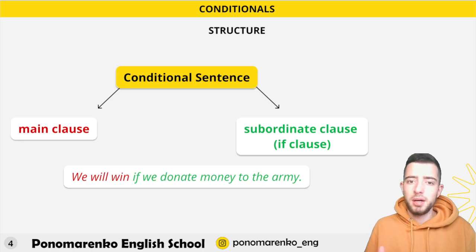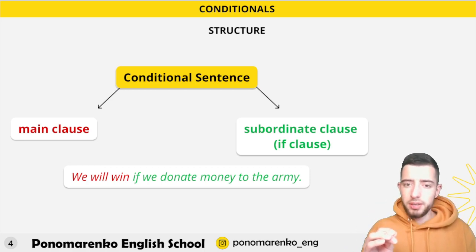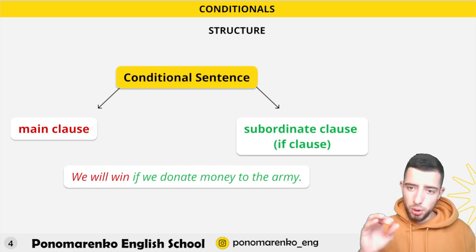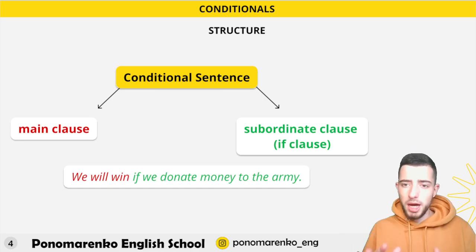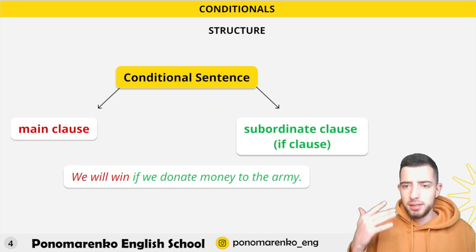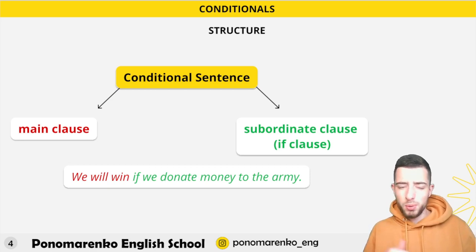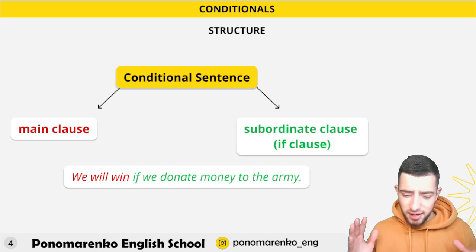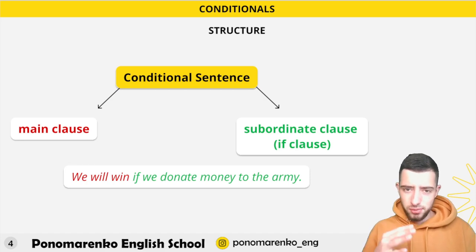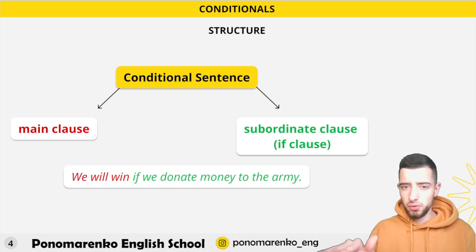So don't say it like this. And memorize that in this subordinate clause there is no will, never. Sometimes it happens, but don't take it into consideration because it's quite difficult, and it's enough to know this. So no future in this green area.